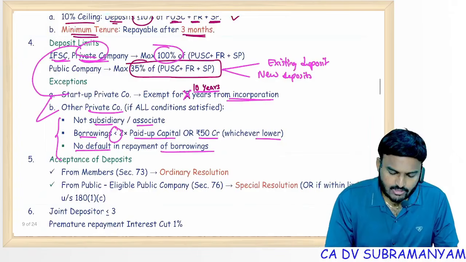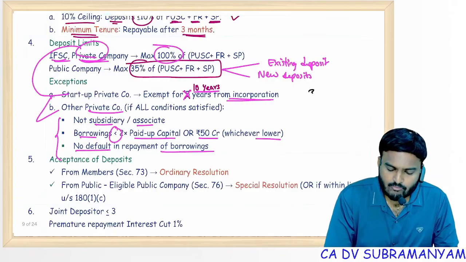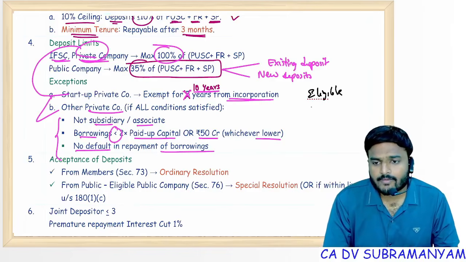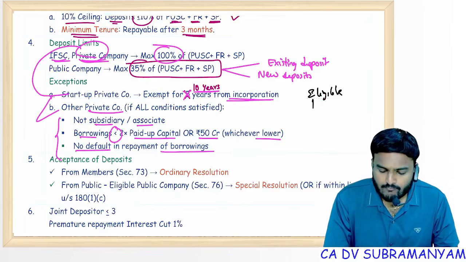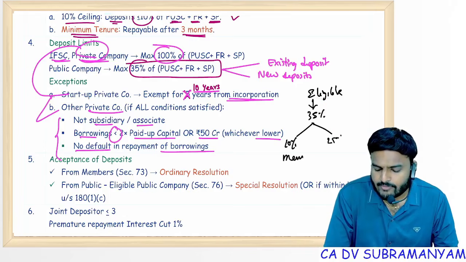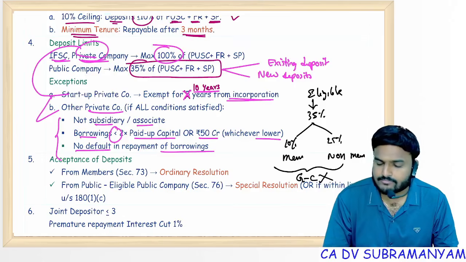And next one, eligible company. What is an eligible company? It is a public company with net worth 100 crores or more, or turnover 500 crores or more. For that also 35% is the limit, but classification is there. Maximum 10% from members, 25% from non-members. Interchange not possible, and this classification is not applicable to government company. Remember these points.